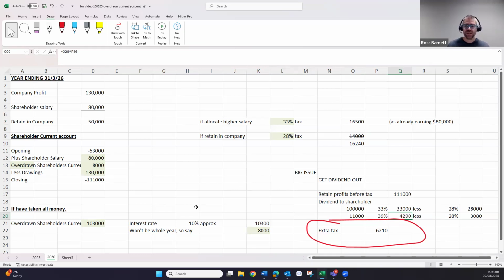So overall, there are lots of problems and lots of issues with having an overdrawn current account. It's complicated for tax and means we have to charge interest. So generally be very careful if the 28% is the interim tax. It sounds good, but it comes back and bites you in the future. It is going to mean that you're going to have more and more tax in the future.